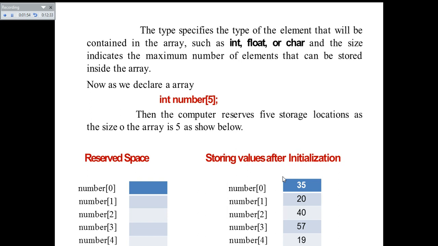Then the value stored at number of 0 is 35, at number 1 you will have 20, at number 2 you will see 40, at number 3 the value stored is 57, and number 4 will have 19. As already told, you can retrieve the values correctly by accessing number of 0 to number of 4 only, and it will be correct.